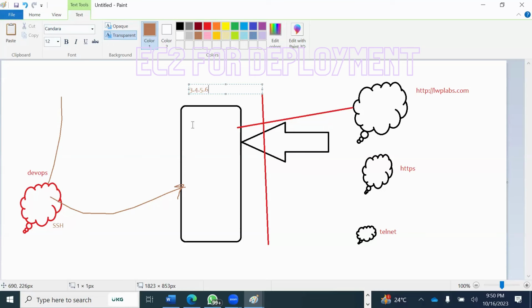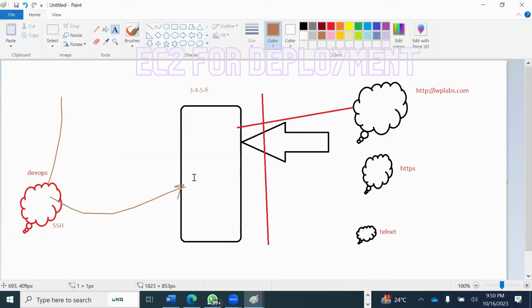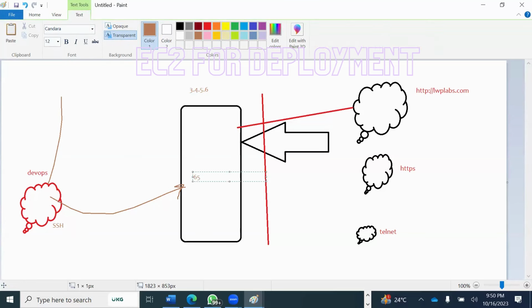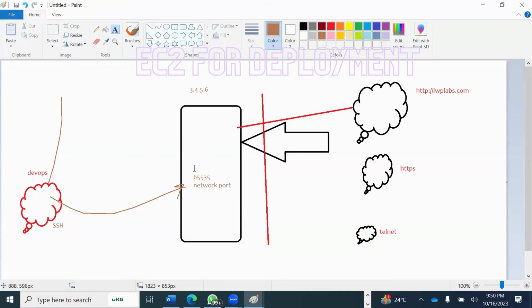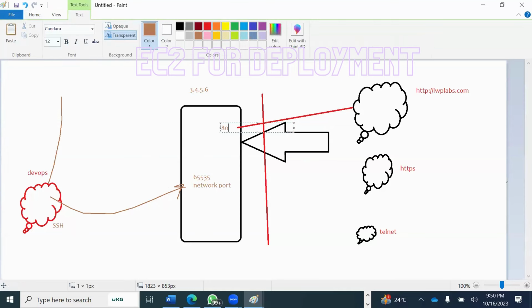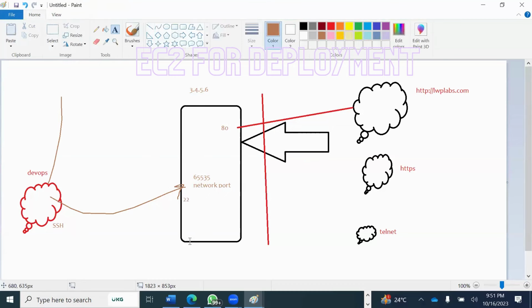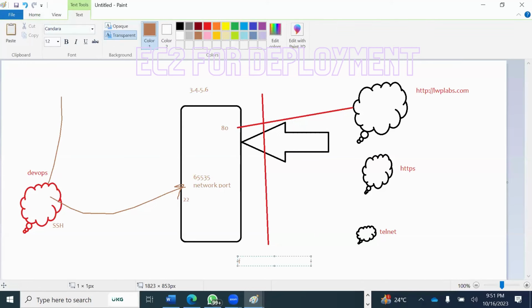How many other ways are there? There are a lot of other ways. There are a total of 65,535 network ports through which anybody can communicate with this computer. But how many ports are you opening? You are opening only 80 and 22. Only two ports you are opening. Other ports are all blocked. That can be done via a firewall.